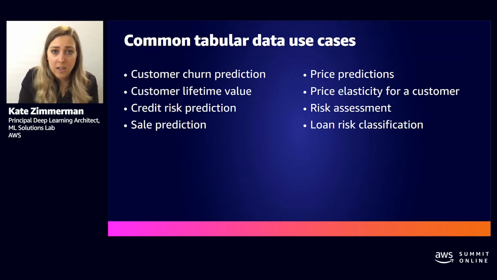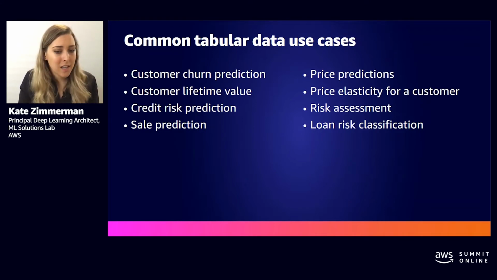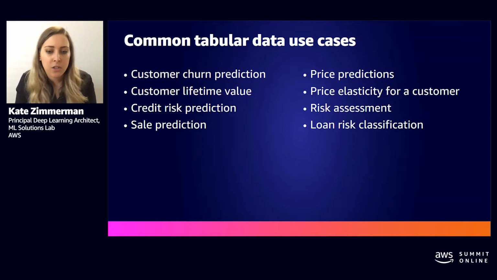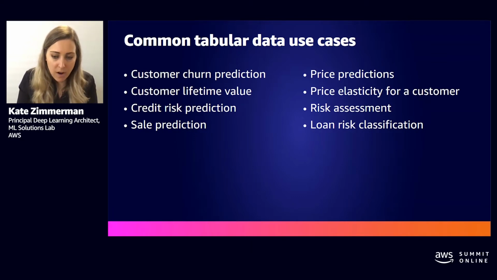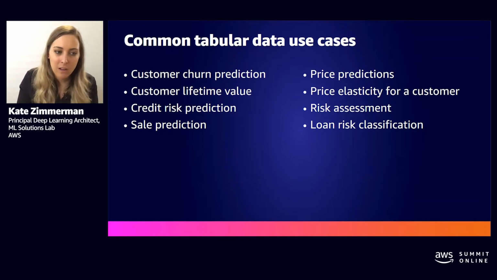Now, a couple of cool things to highlight here is that in addition to downloading your data, so let's say you have a small data set, you can download that data and upload it directly into Autopilot. But if you're working with very large data sets, you also have the option of connecting your Redshift cluster or using Amazon Athena or any other AWS database directly within your SageMaker Notebook instance. So it makes it very easy for you to work with very large data sets within Autopilot and be able to train models across very big amounts of data, which can be a pain historically. So it's a very nice piece of integration that we have.